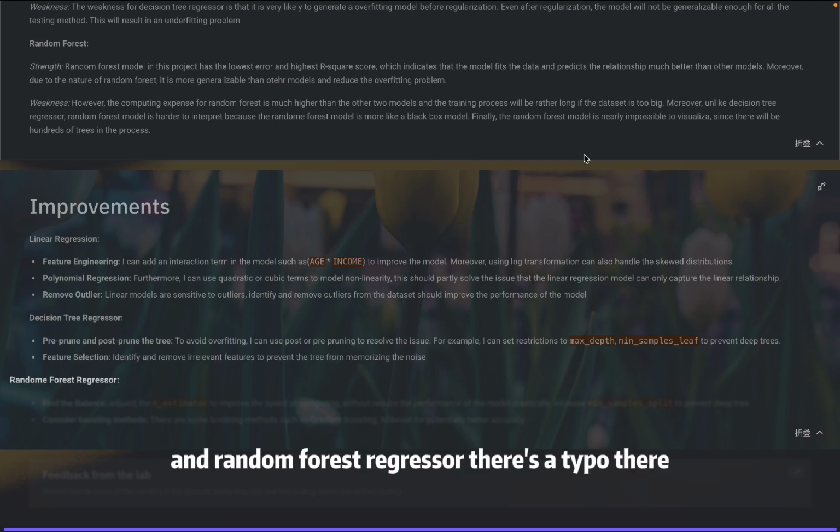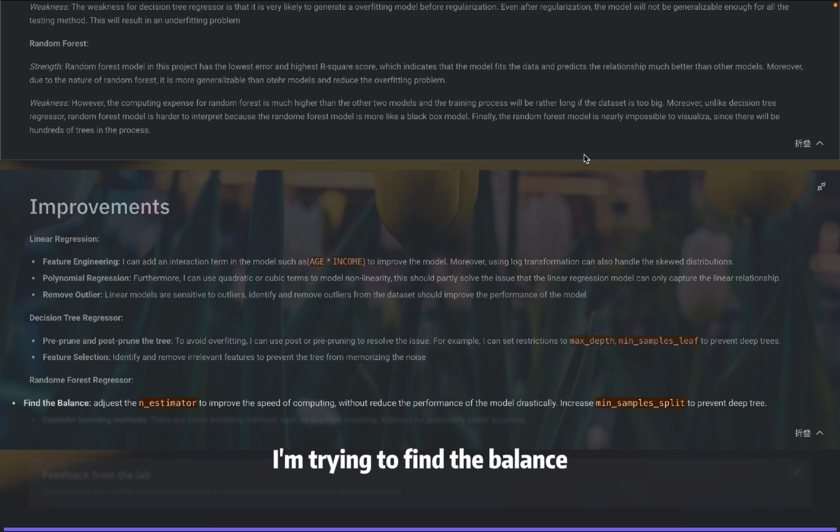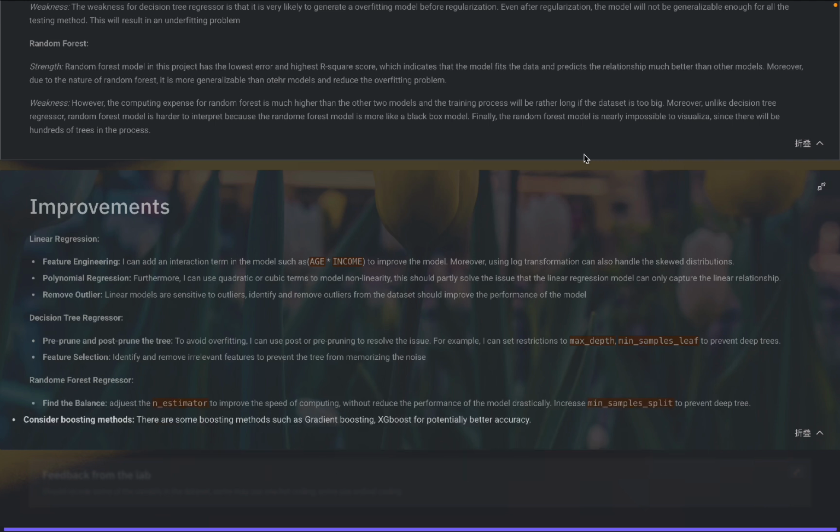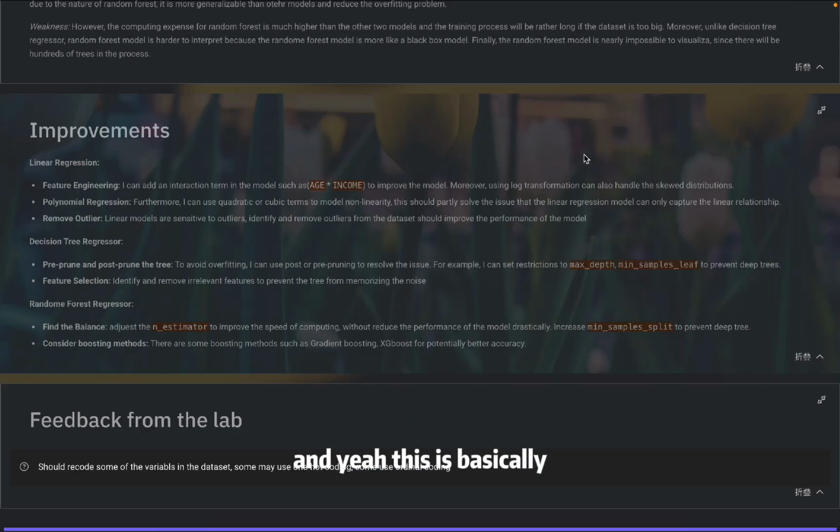For the random forest regressor, there's a typo there. I'm trying to find a balance because the computational expense of a random forest is pretty high, much higher than a single tree. So I may adjust the number of estimators to improve the computing speed without reducing the performance of the model drastically, and increase the minimum sample split to prevent deep trees. I can also consider boosting methods, such as gradient boosting, to potentially get better accuracy. And this is basically what I have done for the project.